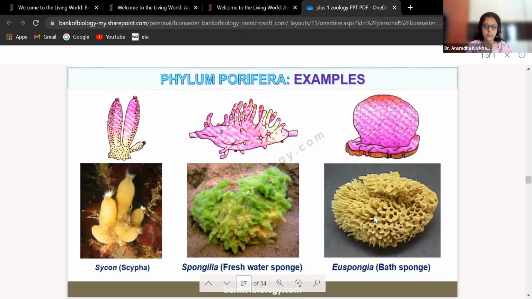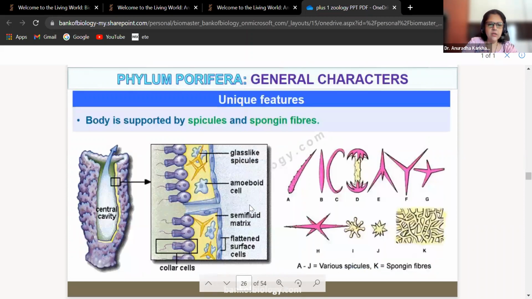Right. Now, before I move ahead with the next one, let me tell you all, in your NCERT textbooks, where the collar cells are given, they are also called choanocytes. What are they called? Choanocytes. So this word and collar cells are the same.